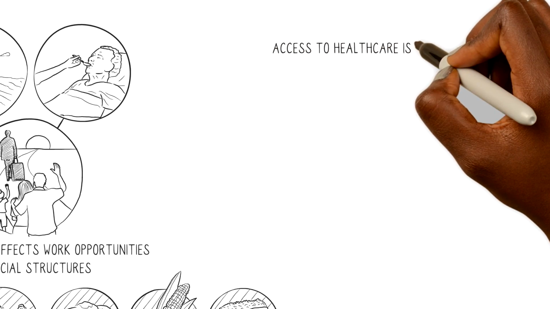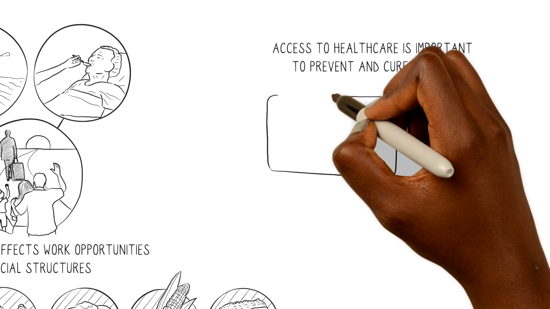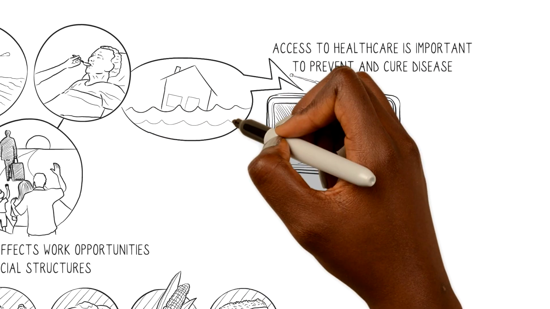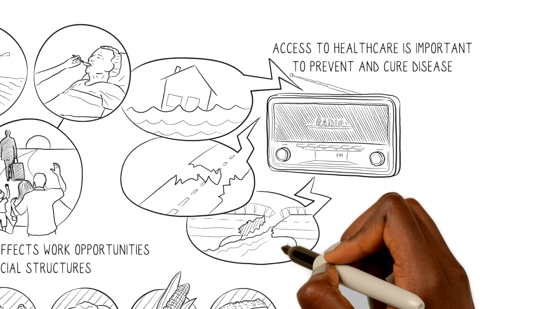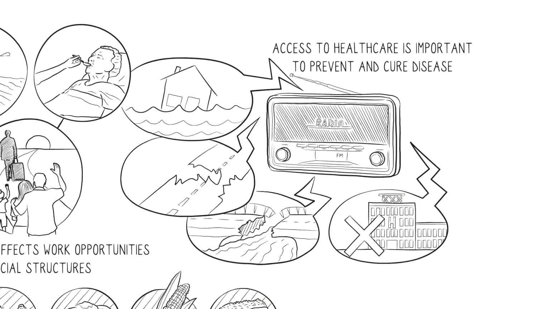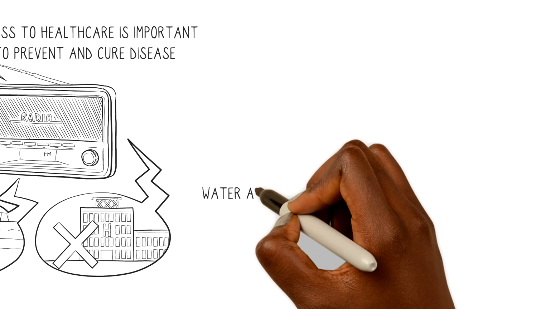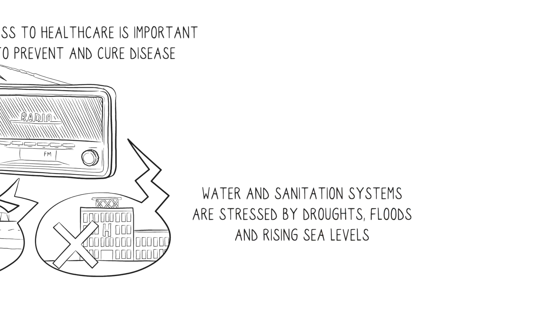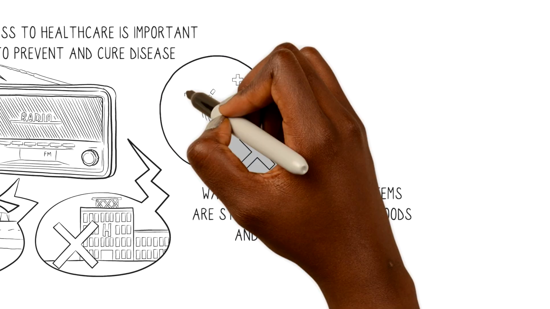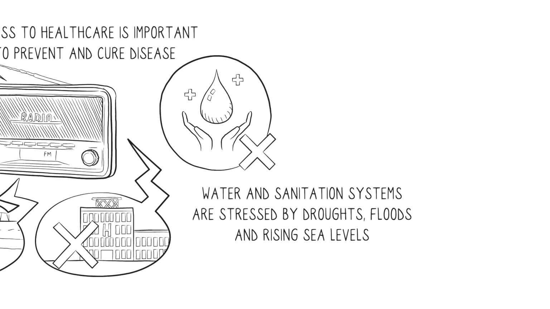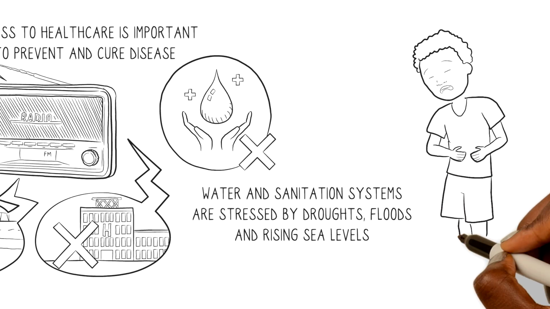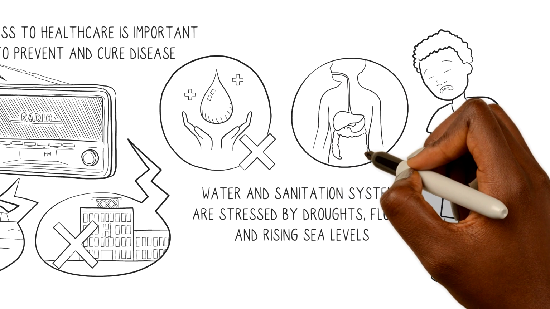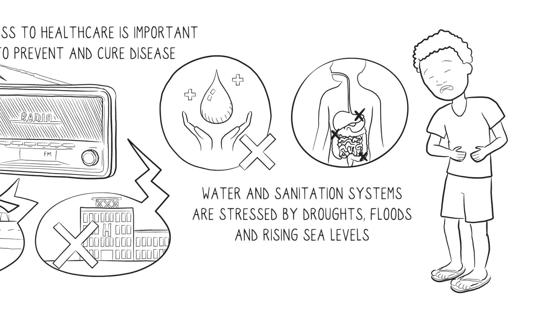Access to healthcare is important to prevent and cure disease. Extreme weather events such as flooding may damage roads, bridges, and healthcare facilities, making it difficult for people to access healthcare when sick. Lastly, water and sanitation systems are stressed by droughts, floods, and rising sea levels. This will affect the availability of clean water for irrigation and human consumption, such as washing, drinking, and cooking. This could make people sick and cause diarrhea in children. Diarrhea reduces the body's capacity to absorb nutrients from food.